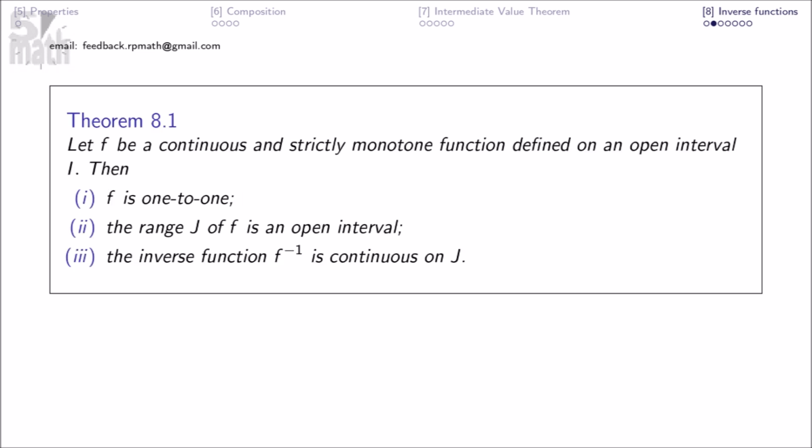Let f be a continuous and strictly monotone function defined on an open interval I. Then, f is one-to-one, the range j of f is an open interval, and the inverse function, f inverse, is continuous on j.